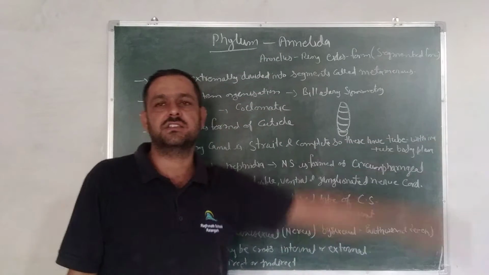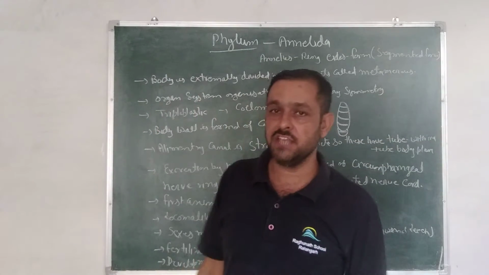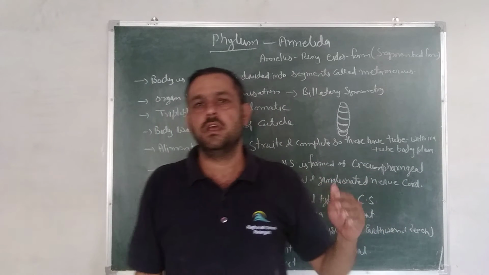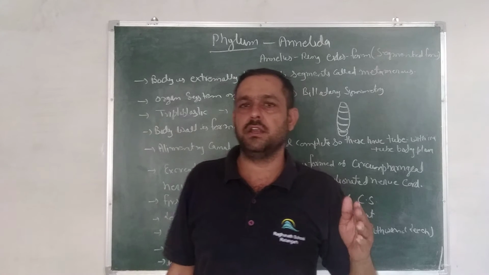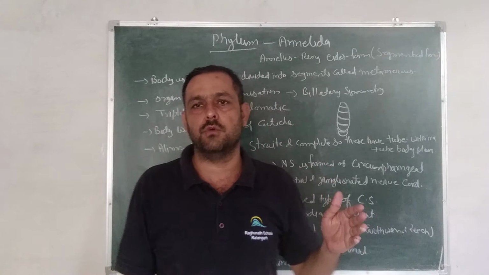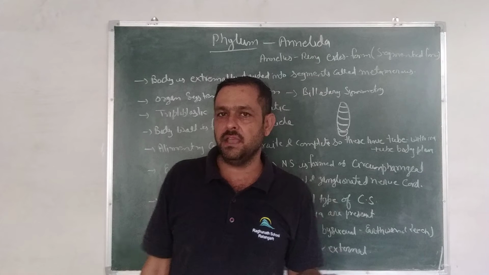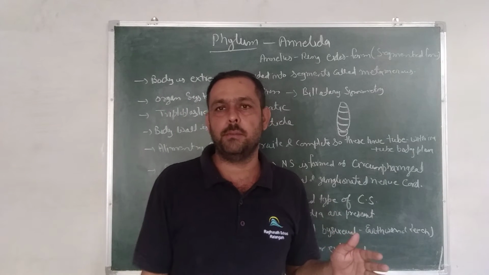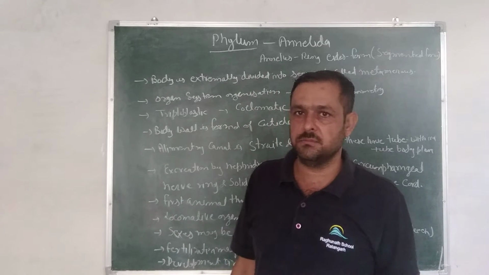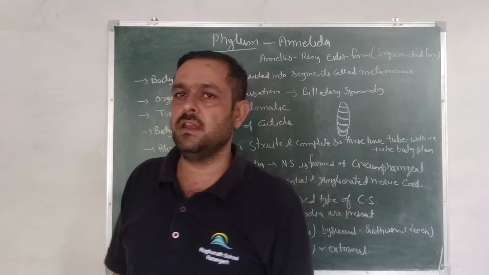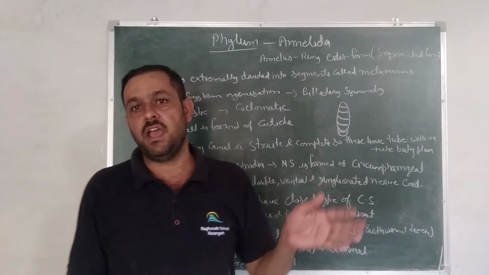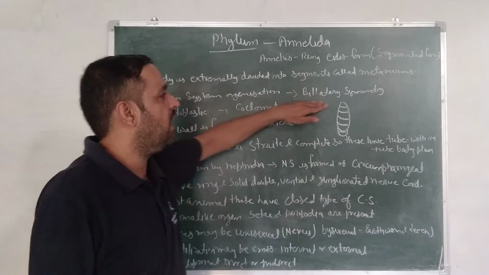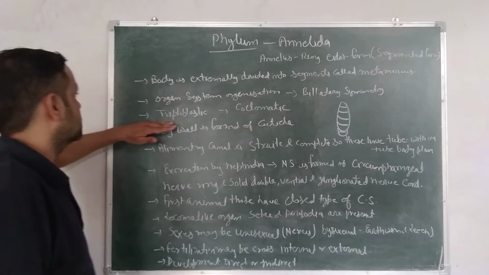Next, bilateral symmetry. As we know, in studying these phyla, bilateral symmetry means whenever an animal can be cut by a single plane into two equal parts, then the symmetry is bilateral. If an animal cannot be cut by any plane into two equal parts, then the animal is called asymmetrical, and whenever the animal can be cut into equal parts by any plane, then the symmetry is called radial symmetry. So these are bilateral symmetry animals.